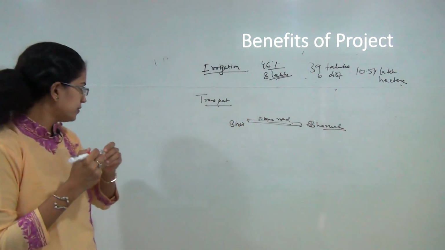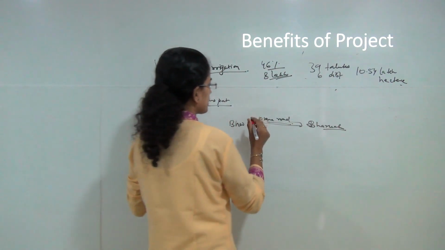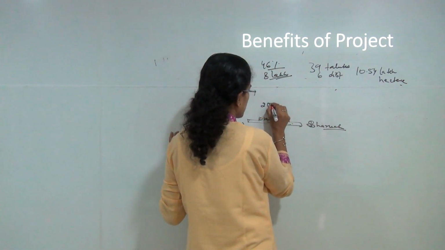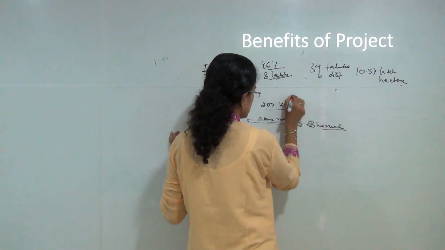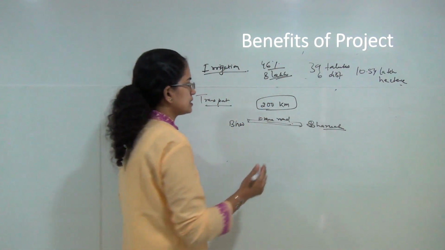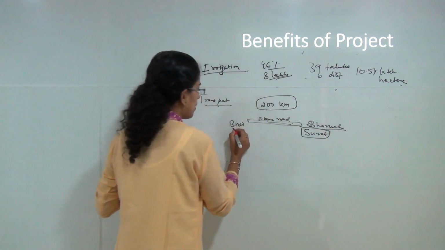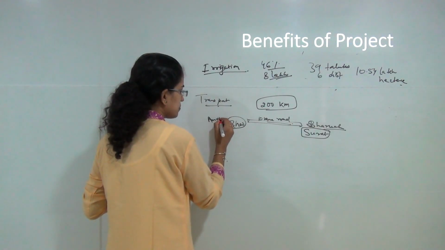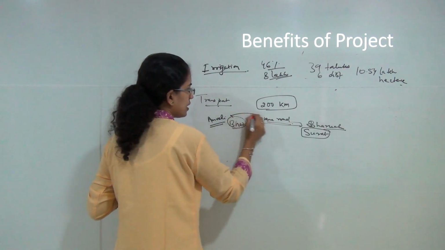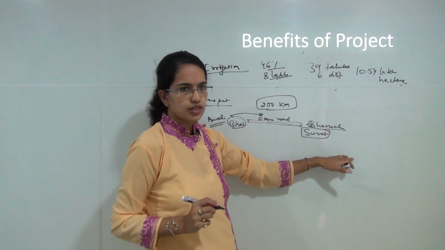This road is planned to decrease the distance between Bhavnagar and Surat by 200 kilometers, or I could say nearly 225 kilometers. The idea is that Surat diamond workers mainly hail from Bhavnagar and Amreli areas, and these would have a lesser distance to cover, and as a result it would provide a boost to the economy.